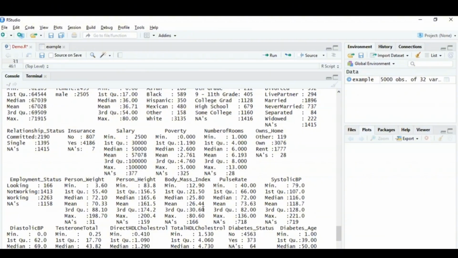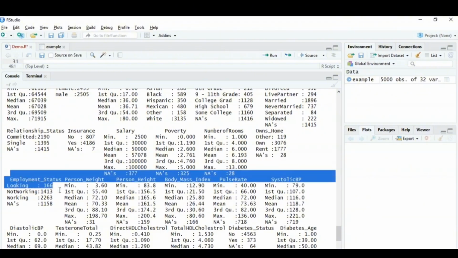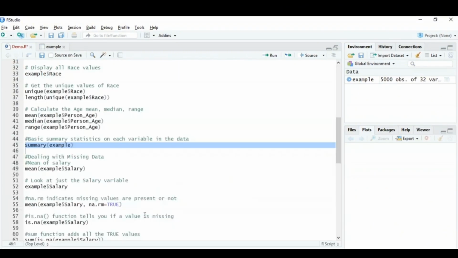You have to understand what are the various types of values present in your columns, and what is the number of those values. So if I look into the employment status, you can clearly see that looking is 166, not working is 1413, working is the highest, that is 2263, and not applicable, that means null values, is at 1158. So these are various features that you need to understand.